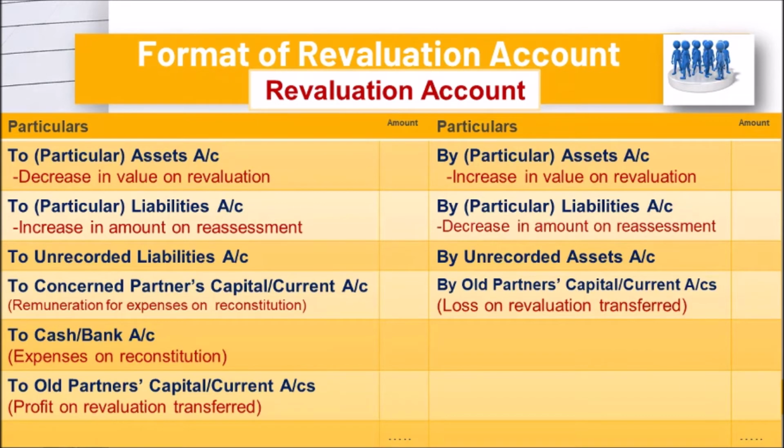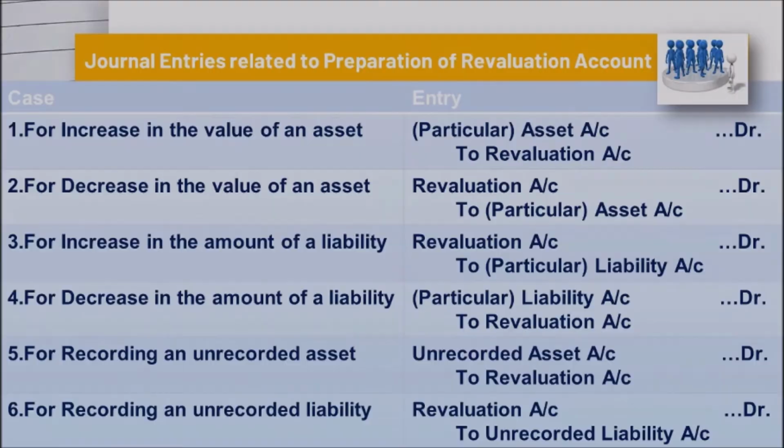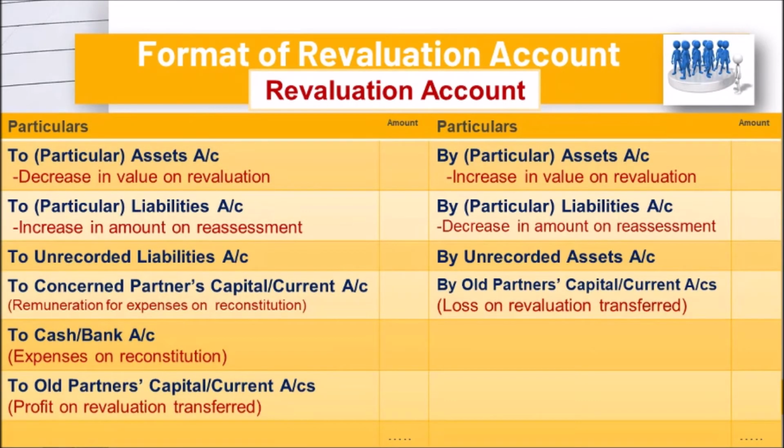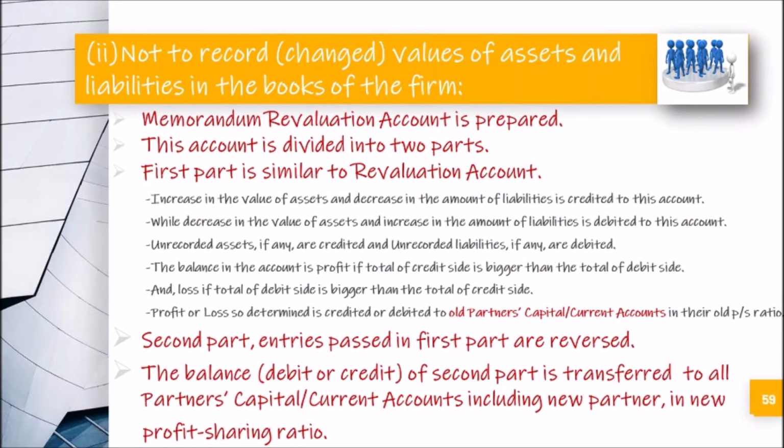You can have a look here. As per the journal entries that we passed here, we have posted these entries into this account, because this is a ledger account. And you can see here, if we get profit, that is mentioned in the debit side, and if we get loss, it is mentioned in the credit side. Fine, now let's move on.